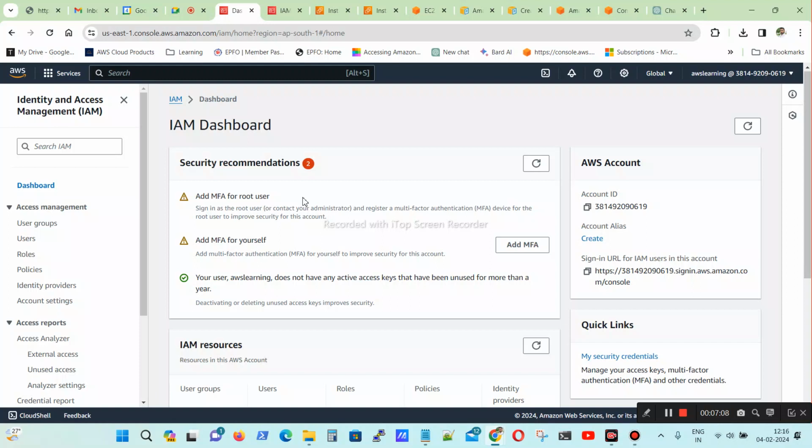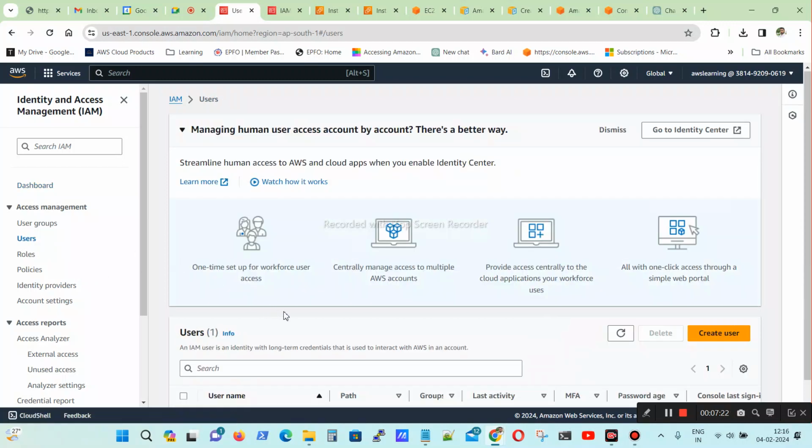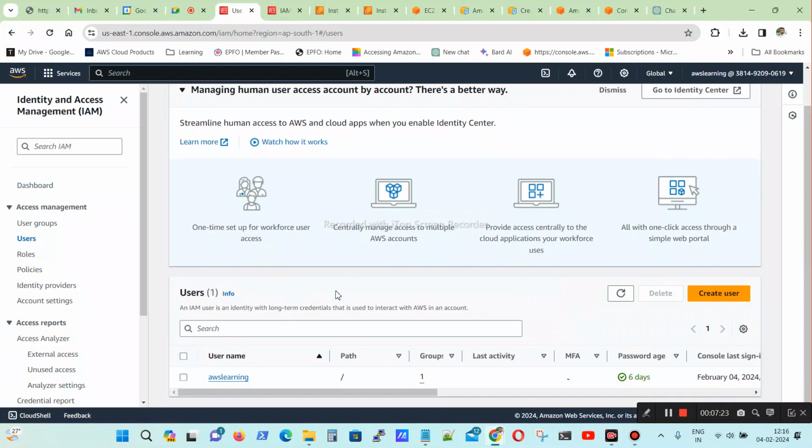So what we'll do, you can keep the root user with you, and keep that password secret as well. You can keep it with you, and you can create an IAM user. So here I have created one user. I created it as AWS learning. The same thing you can also create.